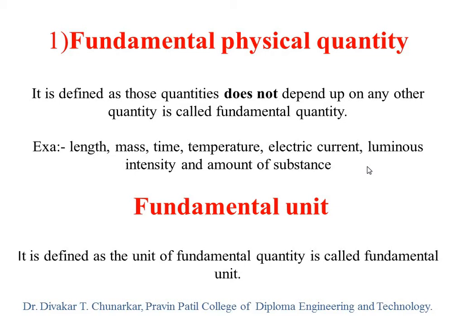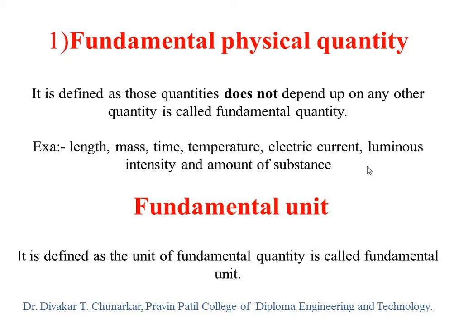Our definition of fundamental physical quantity: those quantities that do not depend on any other quantity are called fundamental quantities. For example, length is a physical quantity. The unit of length is meter or centimeter, not meter into centimeter, or meter into meter, or meter square, or centimeter square. So only meter or centimeter is the unit of length.